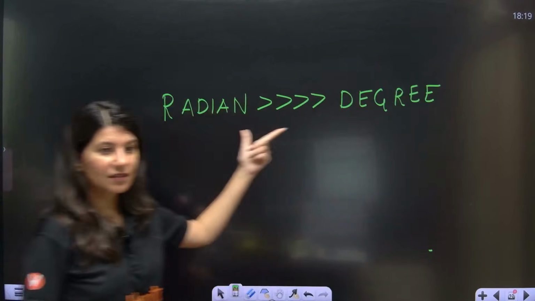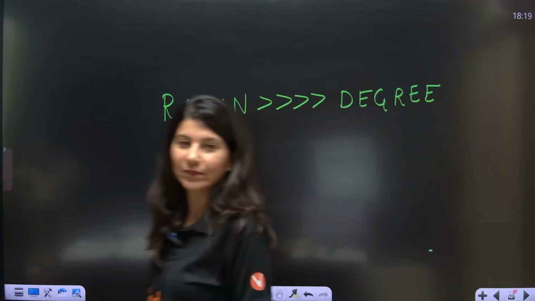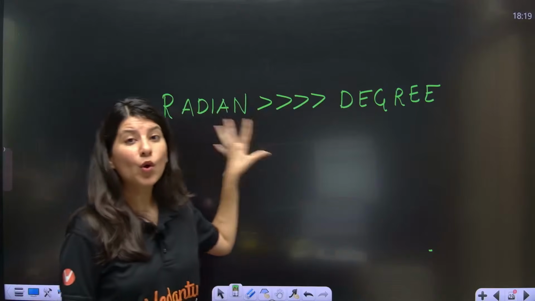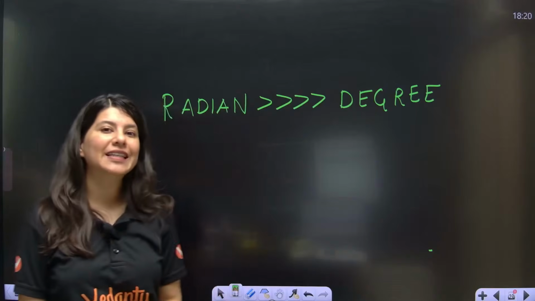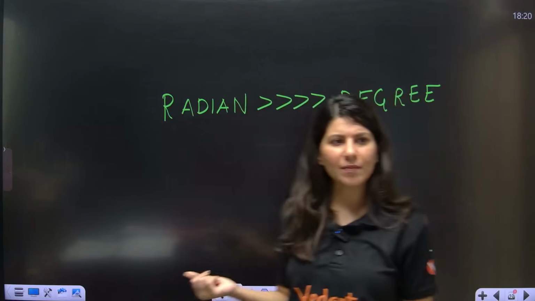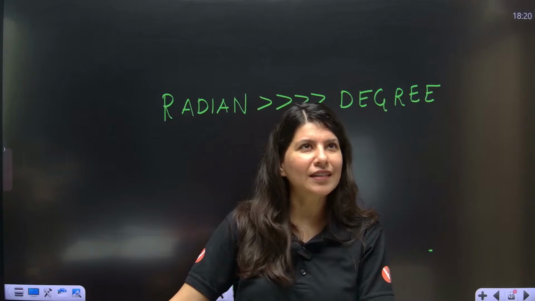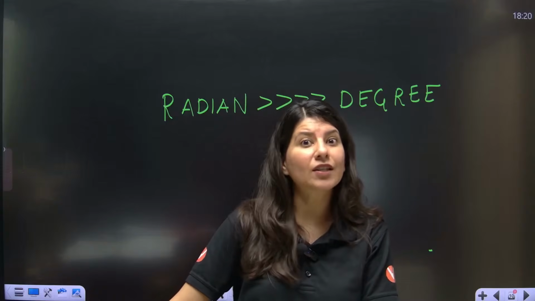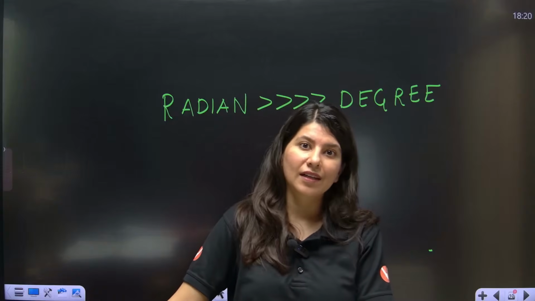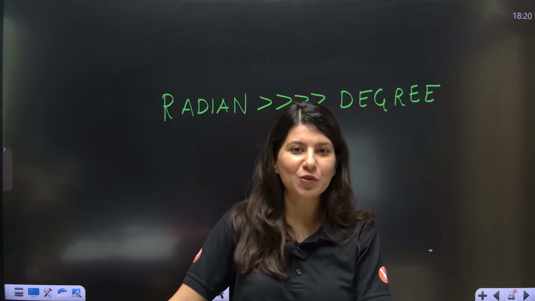Radian is way greater than degree. I want you all to get comfortable in radian more, and I'll tell you the reasons. You'll be like, yes ma'am, radian is actually more comfortable. It's just that in class 10th we were introduced to degree, so my comfort zone is degree.